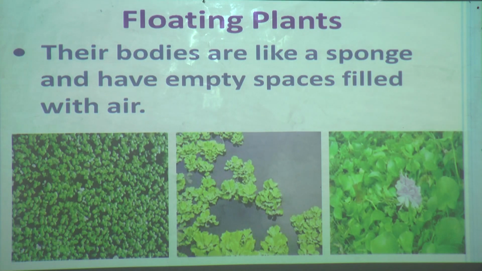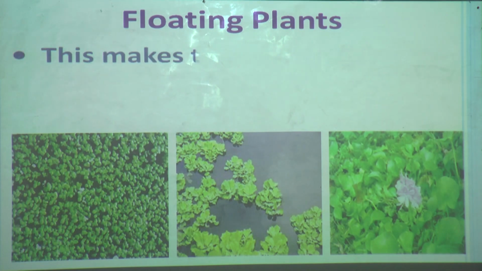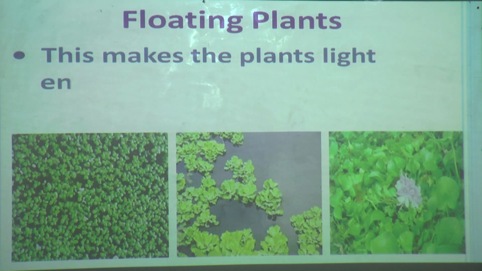As I am explaining, the parts of the floating plants are like sponge and they have empty spaces filled with air. So this makes the plants light enough to float.